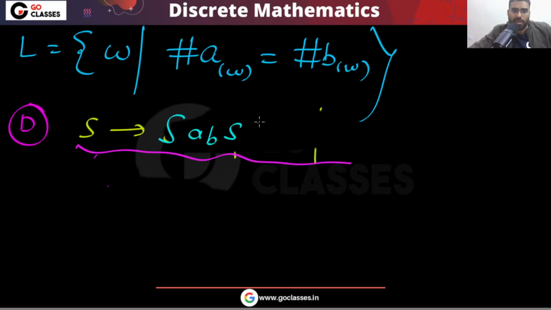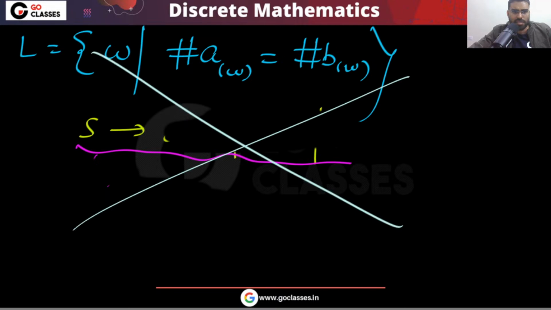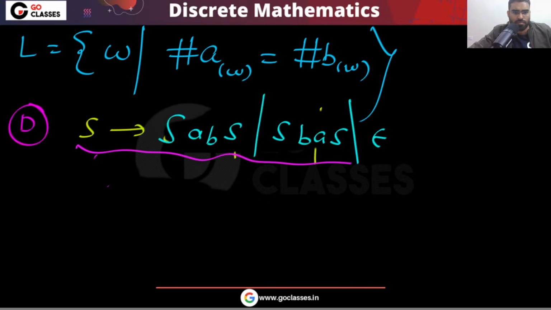S → ABS or SBAS or epsilon. Tell me, is this the correct language? Again, this is not correct because you can easily see that they will come in pair.